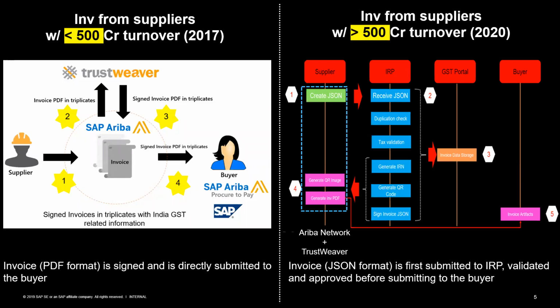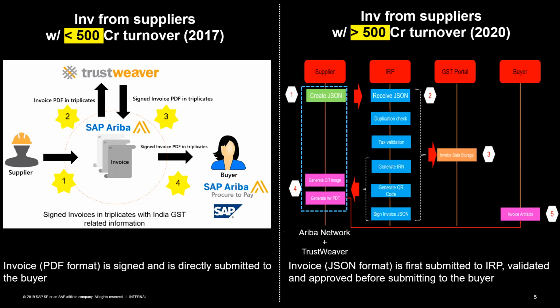This is a very important aspect here, and the slide after this as well. We wanted to show that, because it came up as a request from different customers, asking what is the difference from the workflow point of view. On the left side, this workflow is applicable for suppliers whose turnover is less than 500 crores, and this is the same as the 2017 tax regulations, or the workflow that the tax authorities had suggested.